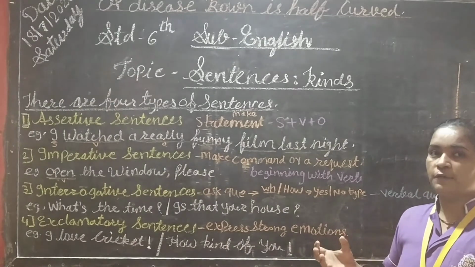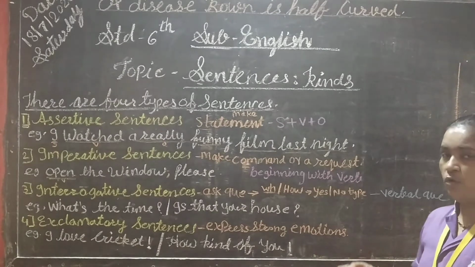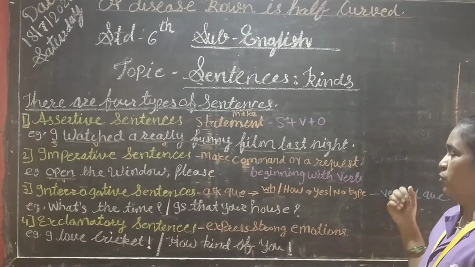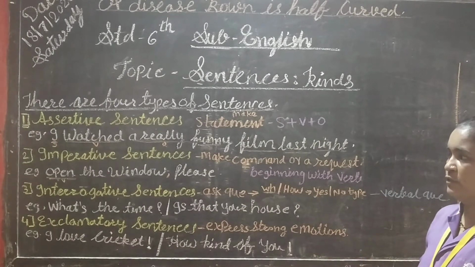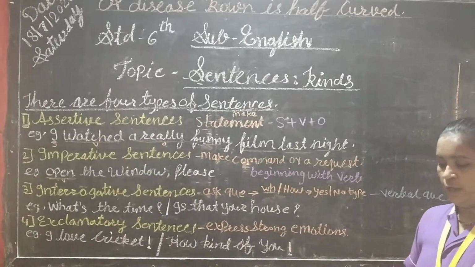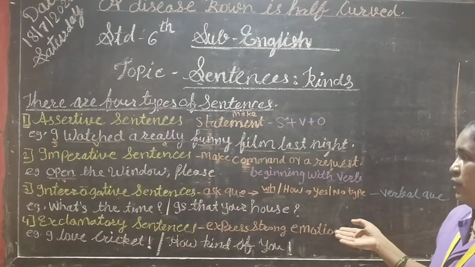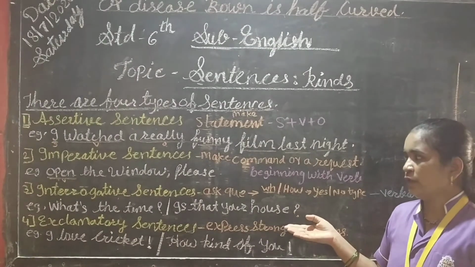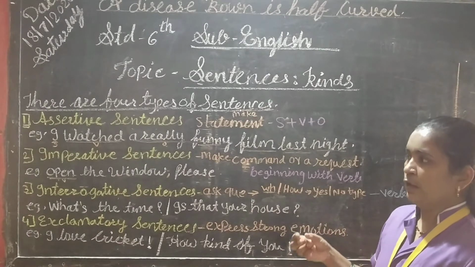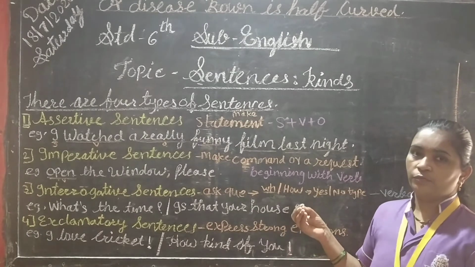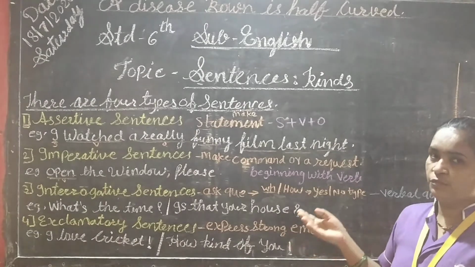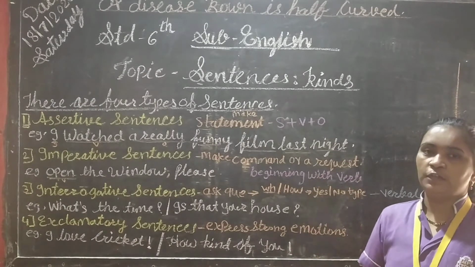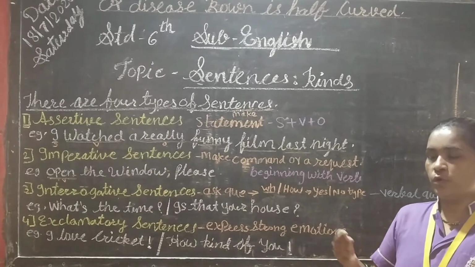Here we make a command or request. Here it always begins with the verb. So you can recognize this sentence like this. And see students, then the third one is the interrogative sentence. Here we ask questions. Here we can ask two types of questions. One is the WH type question and the second is the verbal question, means the yes/no type question.